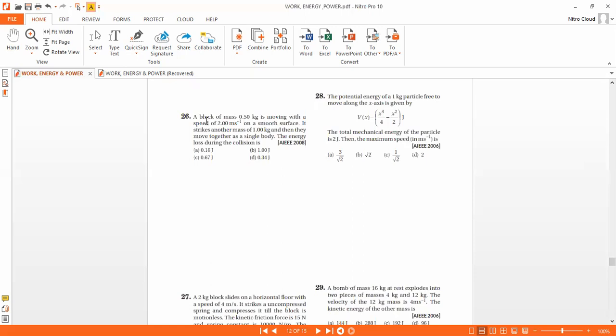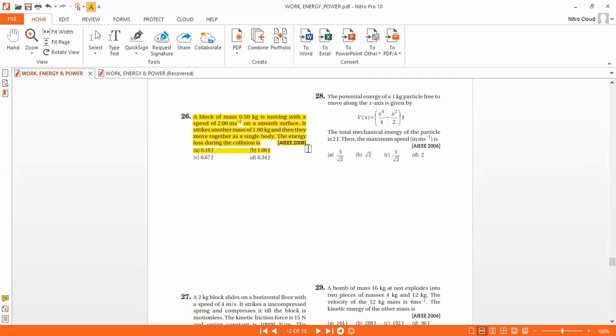We have a block of mass 0.5 kg moving with a speed on a smooth surface. It strikes another mass of 1 kg and then they move together as a single body.